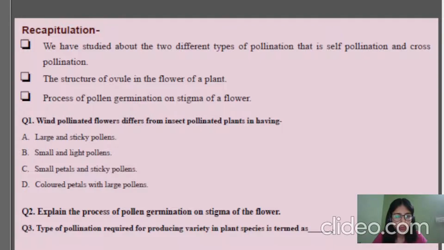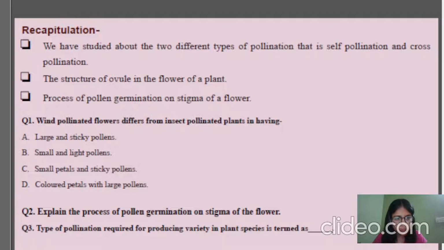The questions you need to answer now are these. First, wind pollinated flowers differ from insect pollinated flowers in having what: large and sticky pollens, small and light pollens, small petals and sticky pollens, or colored petals with large pollens? You will tell what kind of flower it should be if it has to be pollinated by an external agency, that is wind. The second question is, you will explain the process of pollen germination on the stigma of the flower. I hope you will be able to do this now, as we have discussed it.